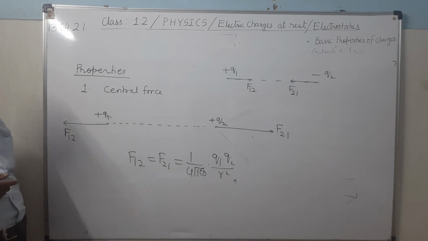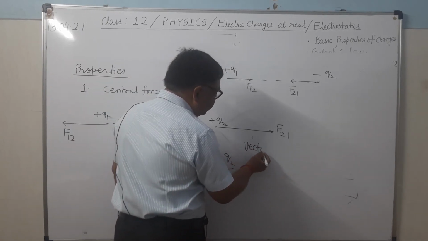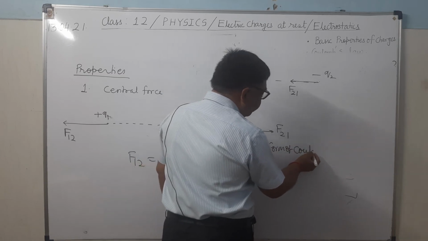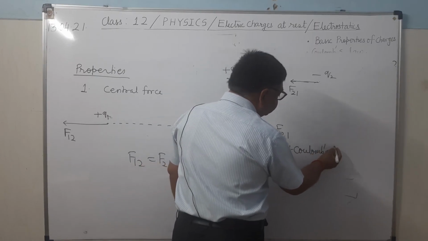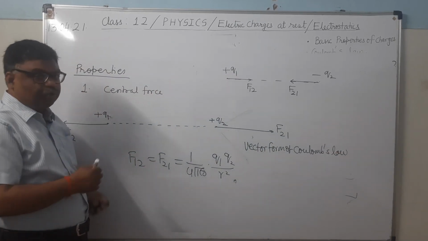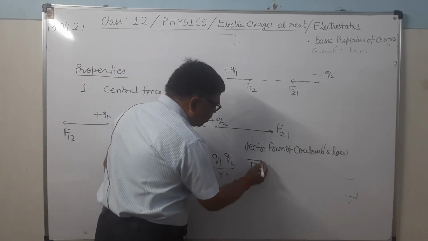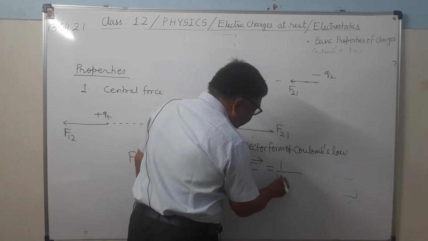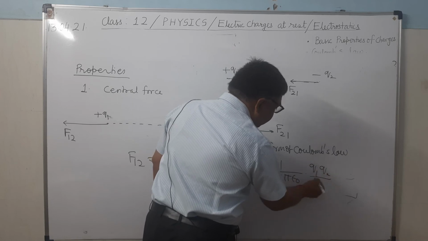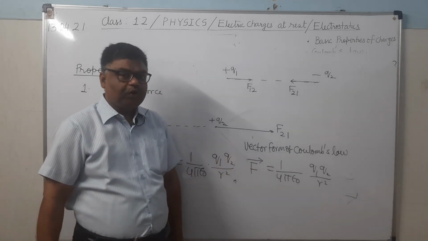Now, how will you write this thing in vector form? Vector form of Coulomb's law. This is very, very important. This is asked in the board examination for 1 mark. So, what is the vector form? Vector F equals 1 upon 4 pi epsilon naught, Q1 Q2 upon R square. This whole thing is scalar. Everything is scalar. How will you make it a vector?